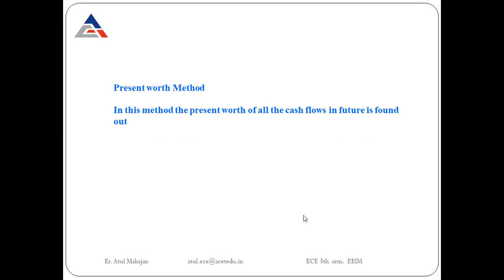I'll get 50,000 as profit for locking my money for 5 years. So this is the present worth method, which helps me understand how whatever I'm spending right now is going to give me a profit in my future days.